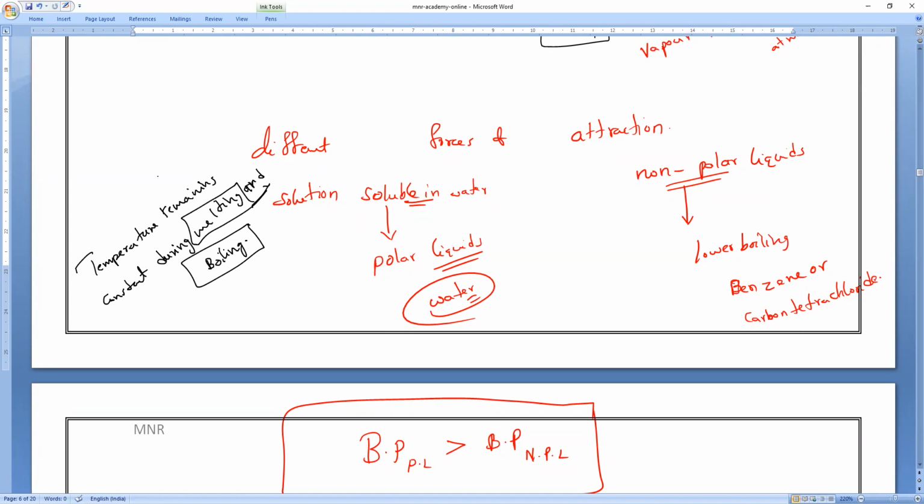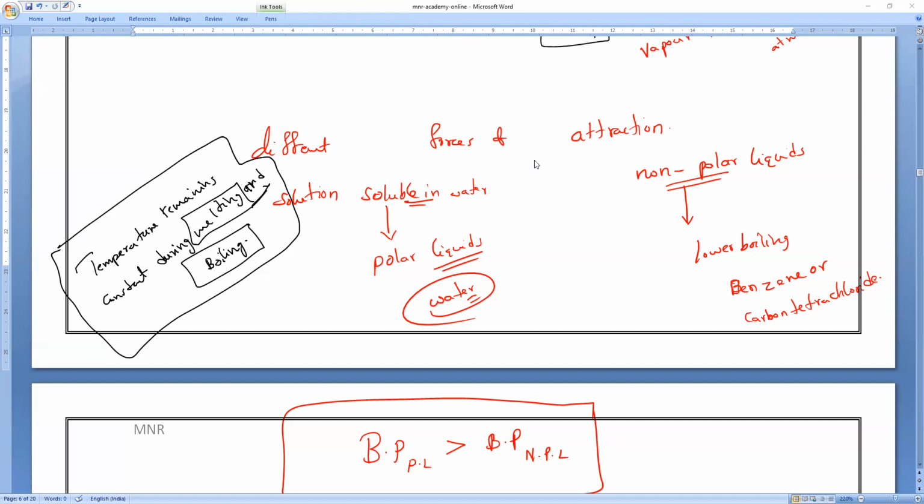So first of all, you remember this statement: temperature remains constant during melting and as well as during boiling. Any doubt, anybody can ask me. Clear, guys? All of you? Now I'll explain that statement.